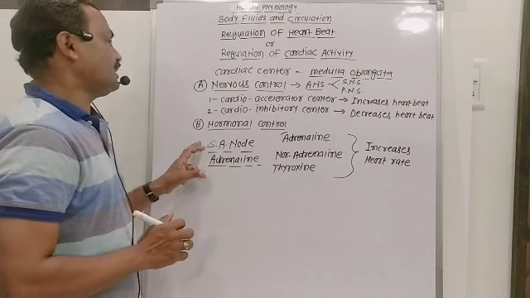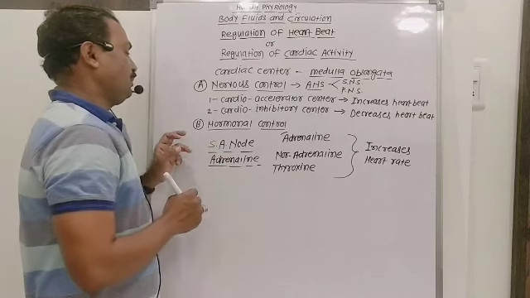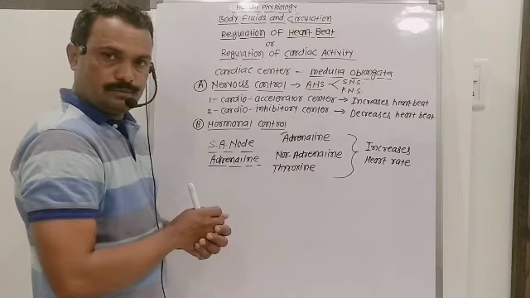Whenever adrenaline is secreted by the sympathetic nervous system, the SA node gets stimulated, and then the heartbeat increases.